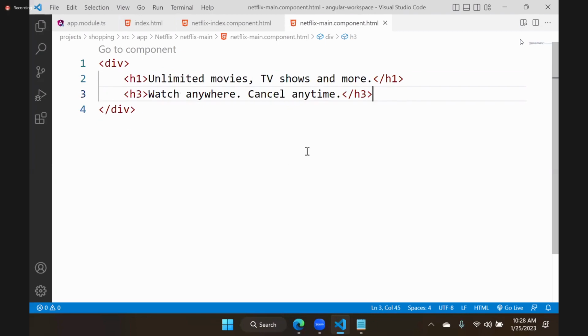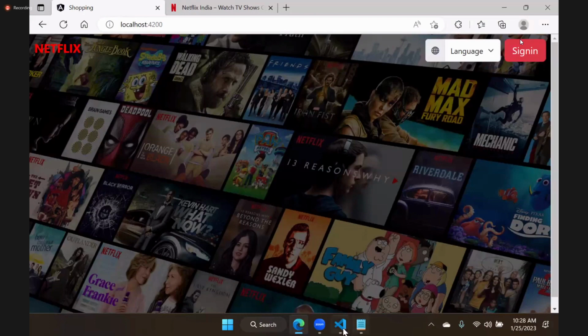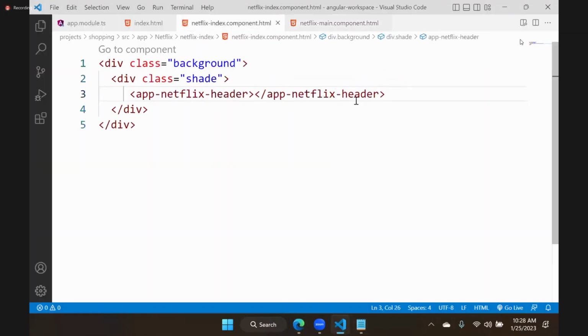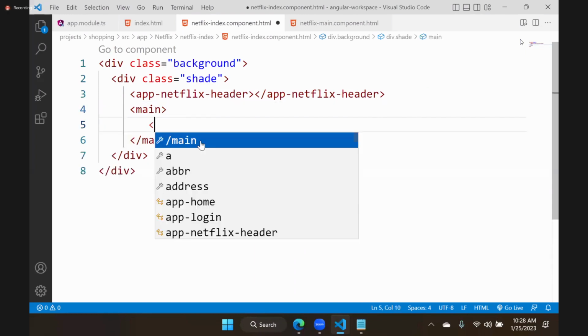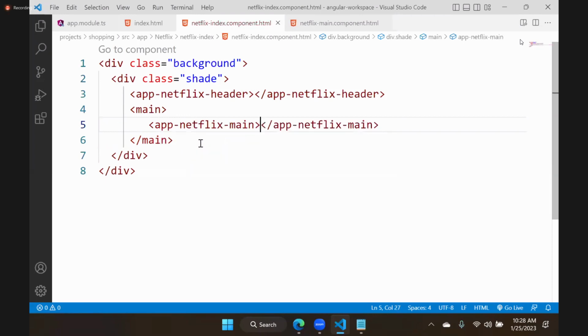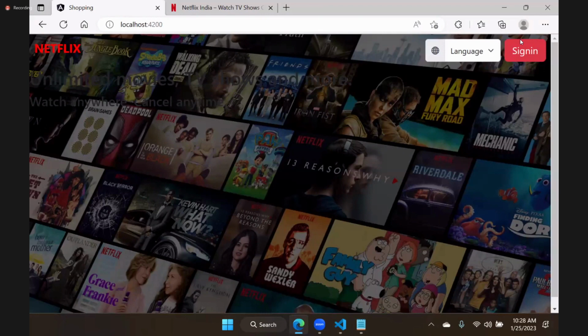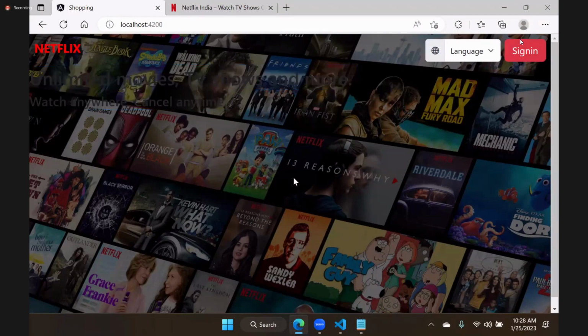Okay, this is the main. Where to display the main? Under the header. So let's go to index. In index, under the header, I will add a div. Actually, it is not a div. We just add main here. Understand? In the main, which component do we have to access? App Netflix main. This is ready. Now you can see that is added, but it is here now. We need to adjust the alignment now. We need to keep the alignment, color and all.